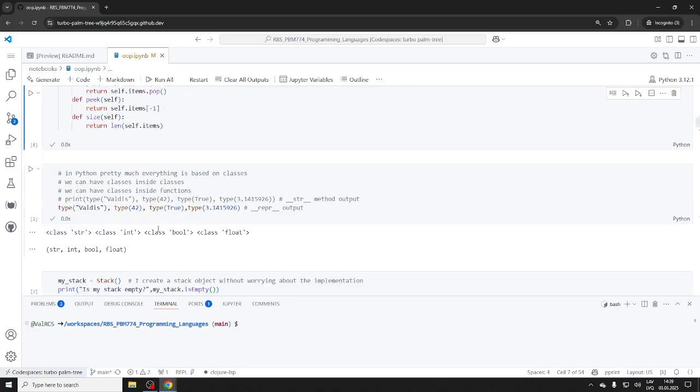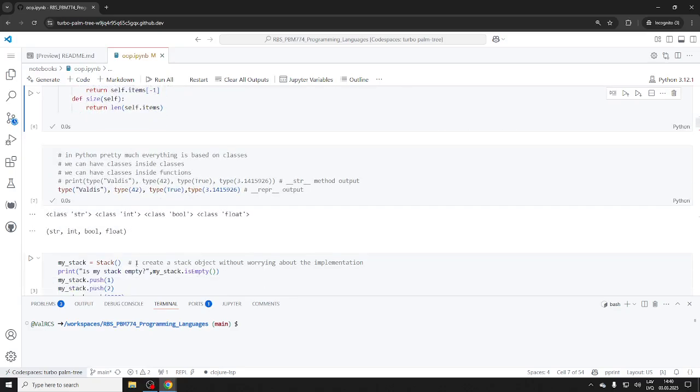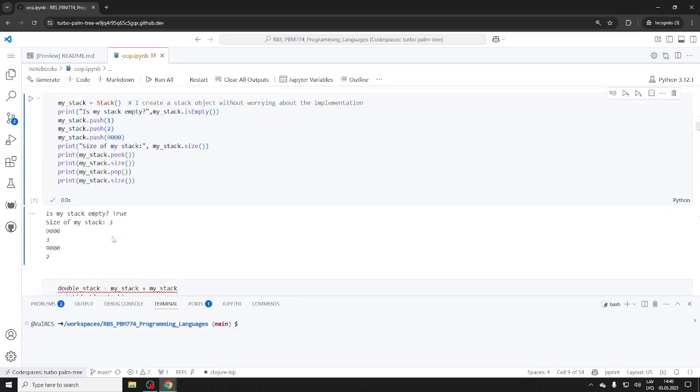Let's try this one more time. Oh, I know why. Because my stack did not have it. What was the issue? I defined the class blueprint, but my object was created using the old blueprint, so it obviously did not have the new plus. So now it should have it, I hope. Let's try this one more time.